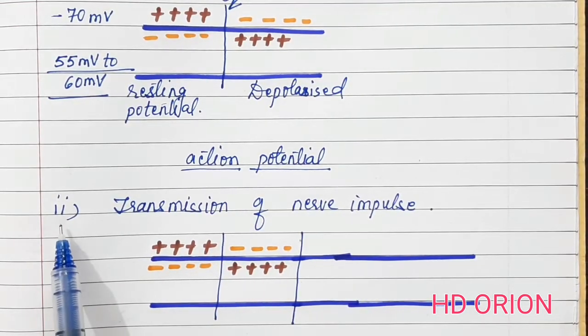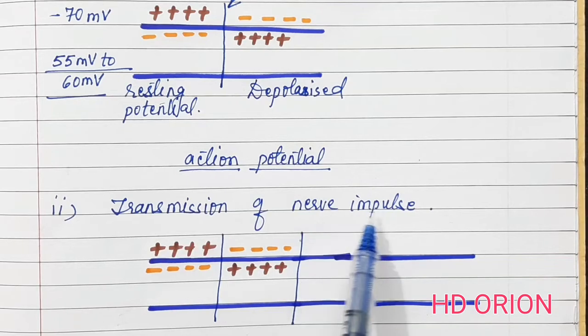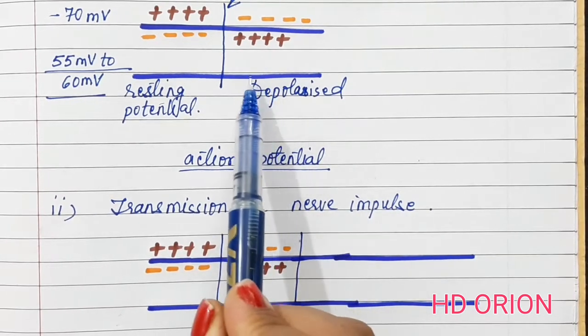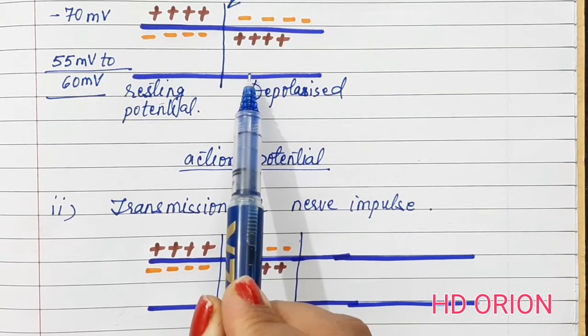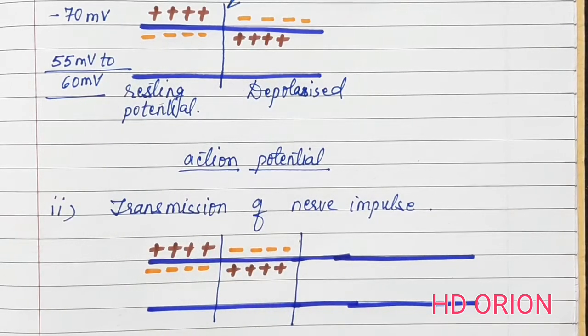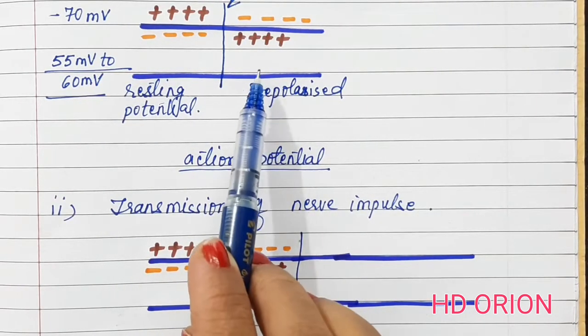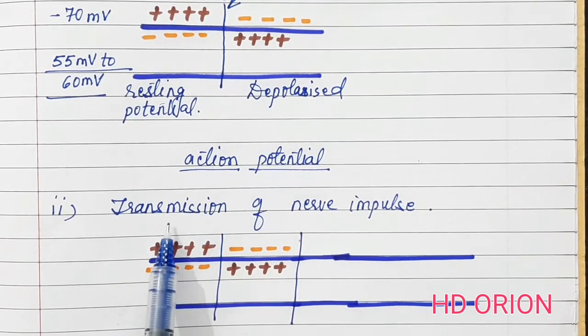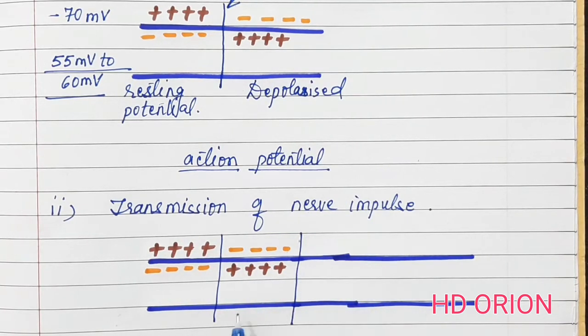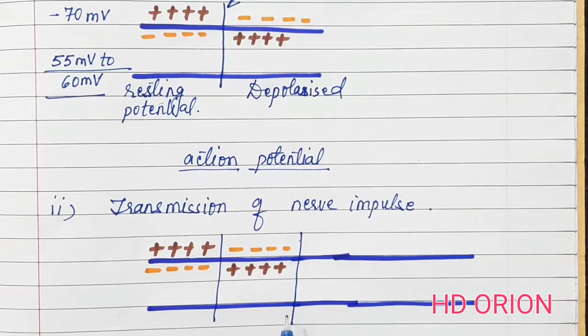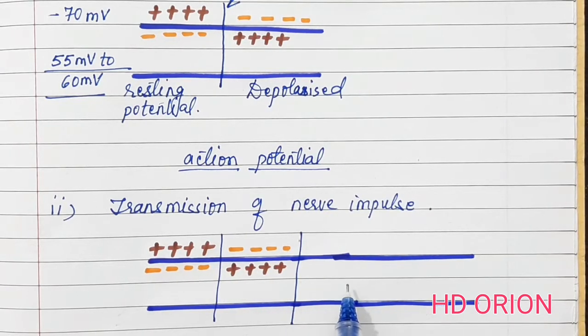Now this is the second step, called transmission of nerve impulse. Once the stimulus is received, the impulse is generated. This was the initiation of the impulse. But after the initiation, the nerve impulse has to be transmitted. The depolarized region tells about the initiation of nerve impulse. Now this has to travel.